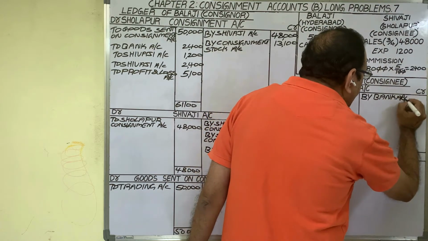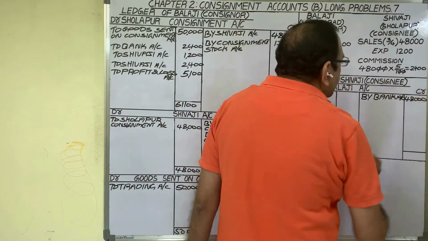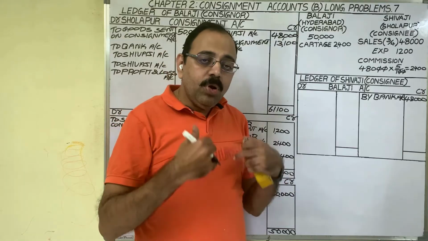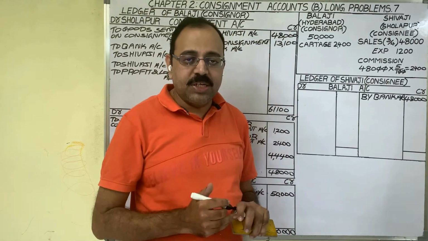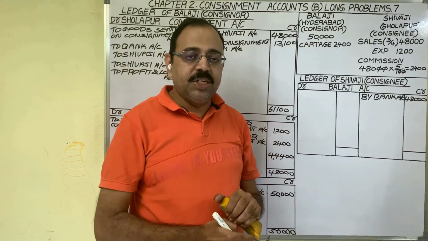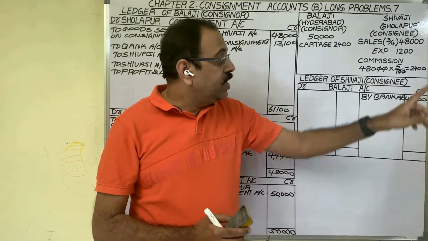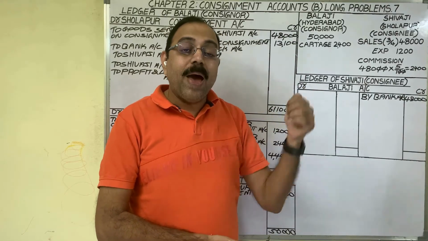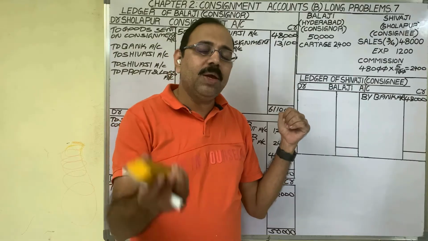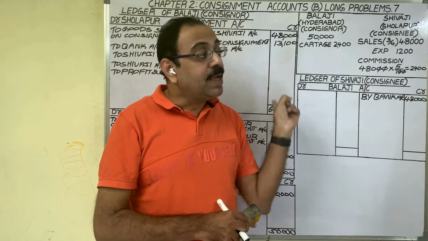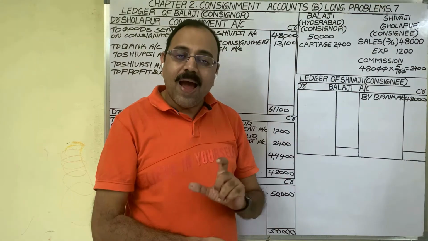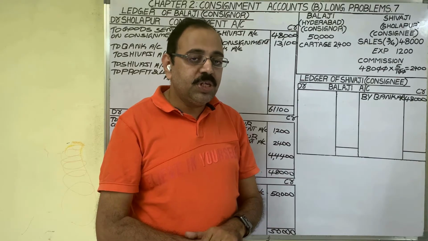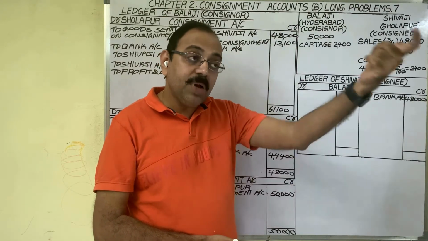Sales amount 48,000 rupees. Next transaction is consignee's expenditure. I am consignee. I am only writing entry for my expenditure. So I spend this expenditure. I issued a check for this 1200 rupees. Then my banker becomes a giver. So bank account is a personal account. Personal account rule, debit the receiver, credit the giver. As banker is the giver, we should credit bank account. And this 1200 rupees at present consignee is paying. But in future, consignee should collect that money from consignor.